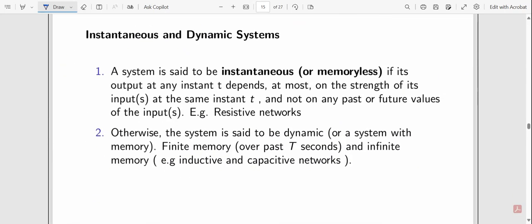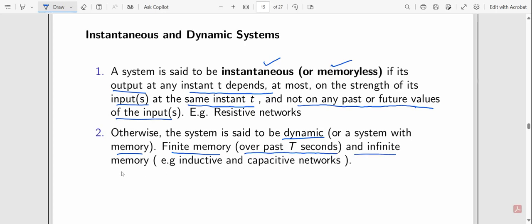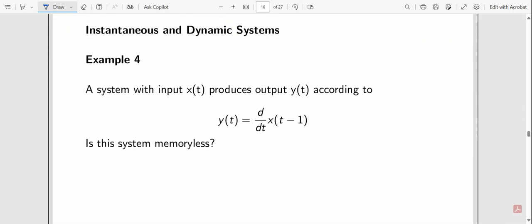Then, instantaneous and dynamic systems. A system is said to be instantaneous or memoryless if its output at any instant t depends at most on the strength of its input at the same instant t, and not on any past or future values of the input. Remember, this is instantaneous or memoryless: not on past or future values. Otherwise, the system is said to be dynamic, or a system with memory, with finite memory over past T seconds, or infinite memory. So this is known as a dynamic system.